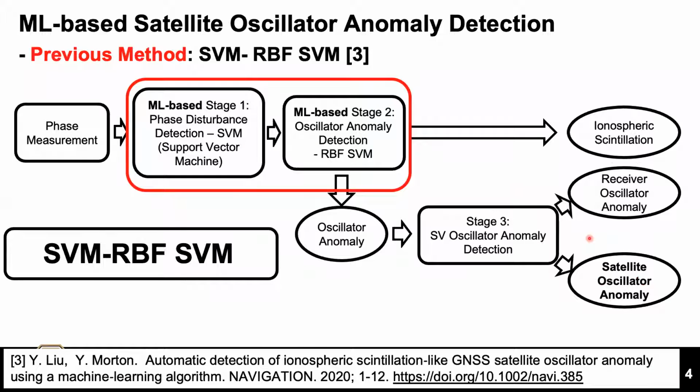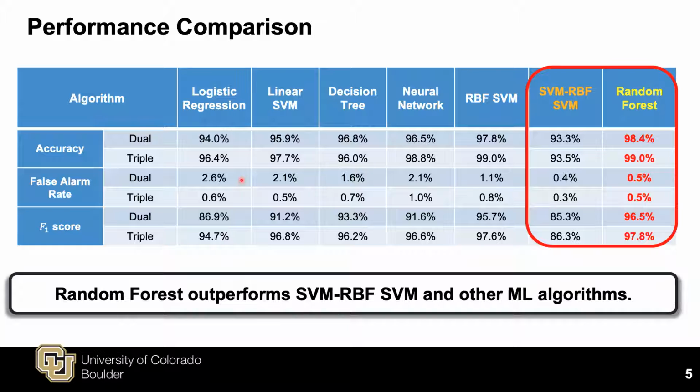As you may notice from the title, it started with the word improved. So it is improved over a previous method named SVM, RBF, SVM. As highlighted in the red box, SVM, RBF, SVM requires two stages to detect the oscillator anomaly, while the improved method, random forest, simplifies it to a single stage. In addition, better detection performance is obtained by the improved method, random forest, as illustrated in this slide.